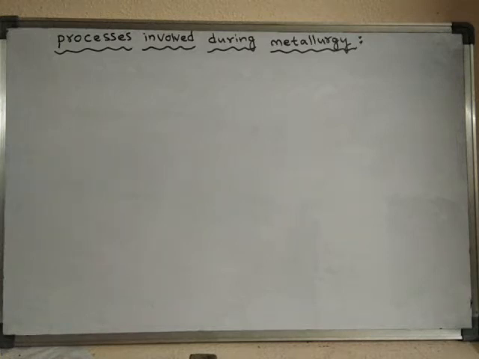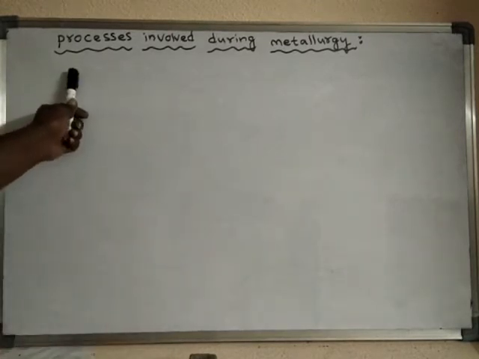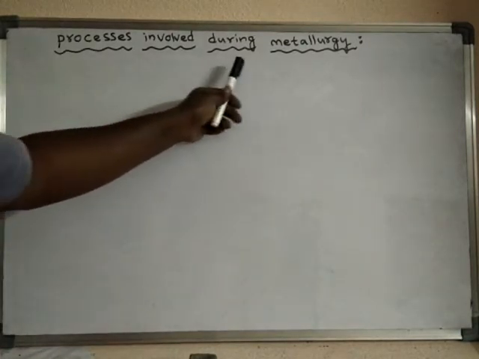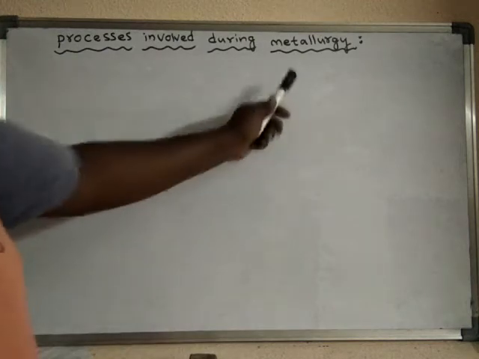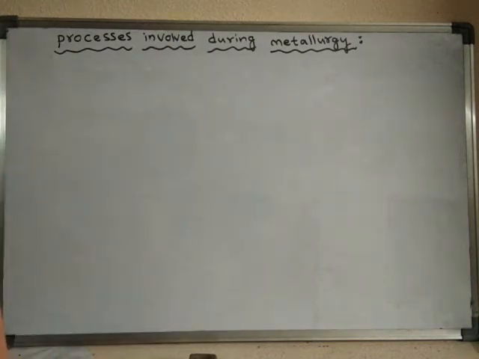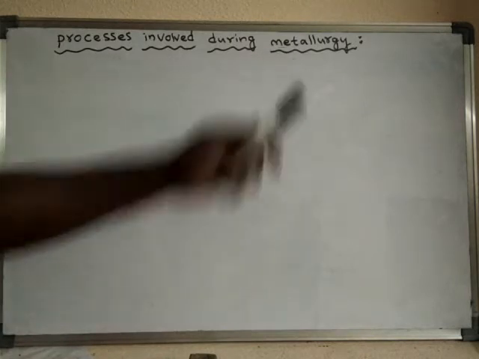In this video, we'll learn about the different processes involved during the metallurgy process. Okay, what is metallurgy? Metallurgy is all the processes which are involved in the extraction of metal. Collectively we call it metallurgy. So now we will learn about what the different processes involved during metallurgy are.